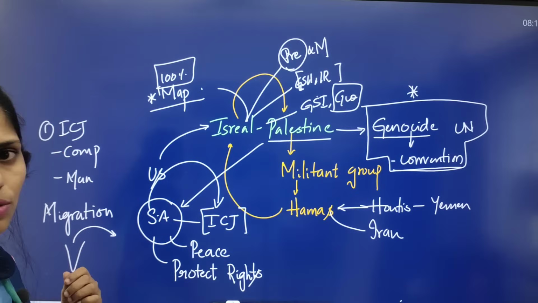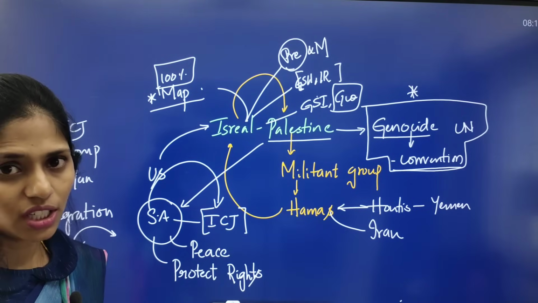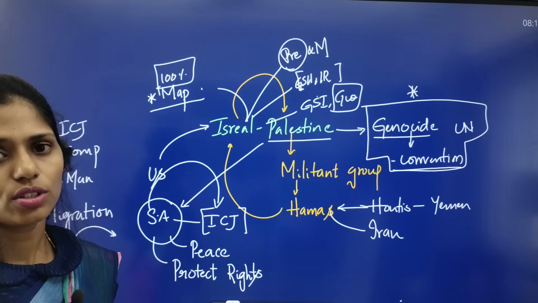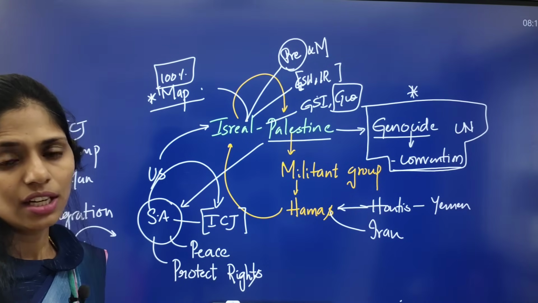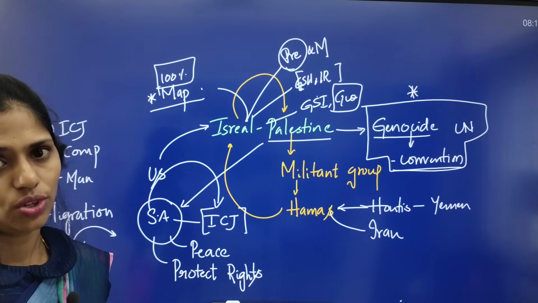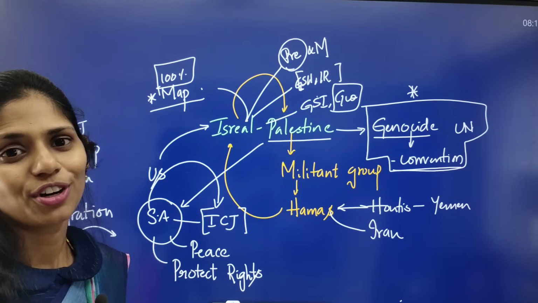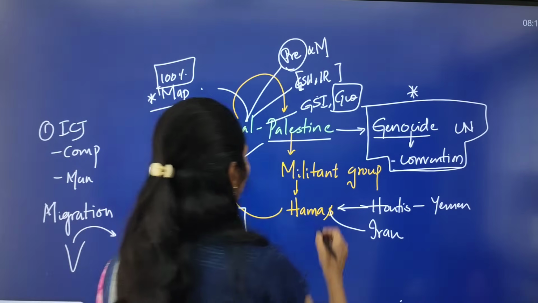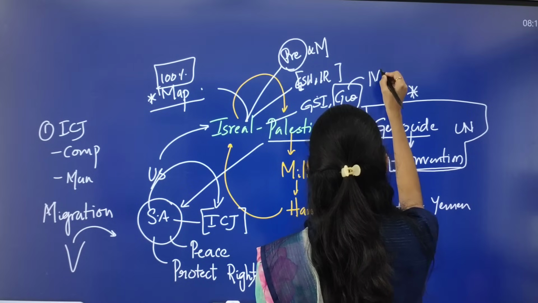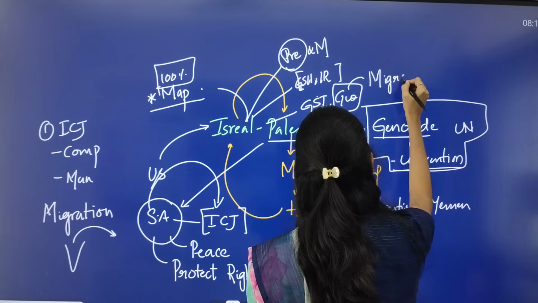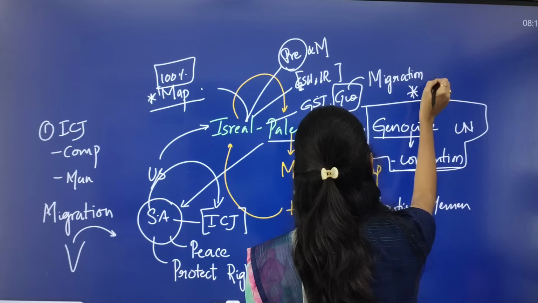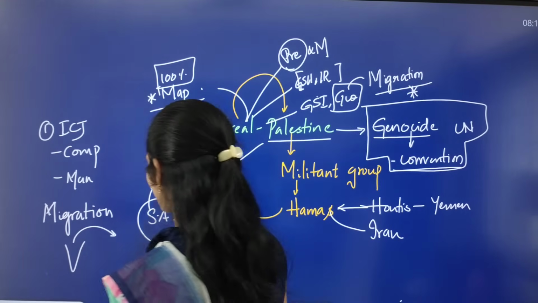The issue here is that the wages given in Israel are far higher, so it is attracting people to shift towards Israel. So yes, it is also important from the geography point of view. In geography, we will be connecting this topic with migration. Clear?